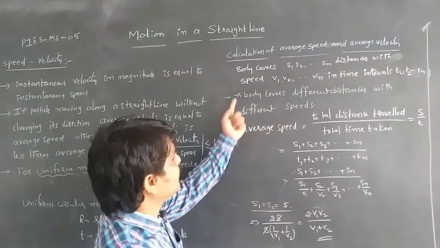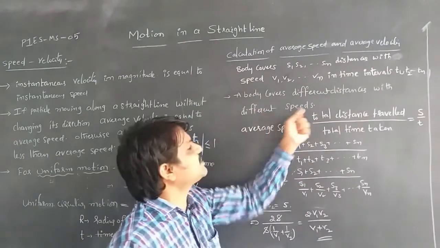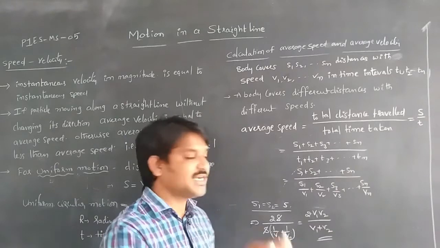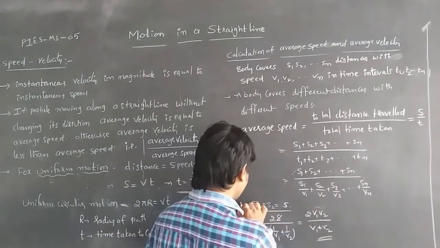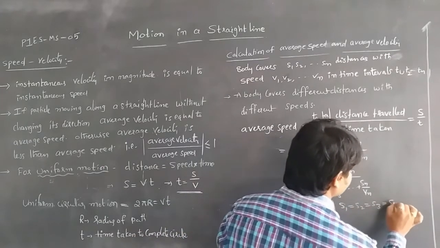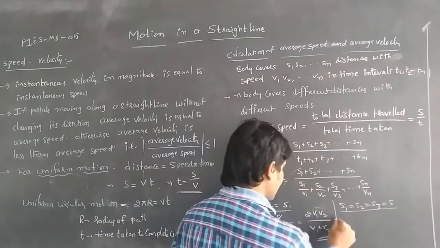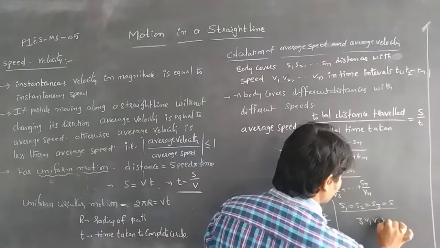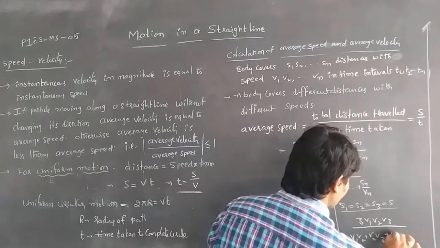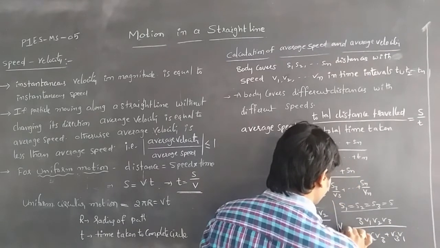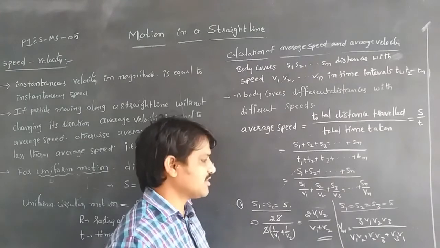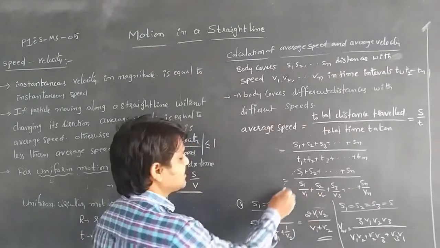If the body covers different distances with different speeds, we get 2V1V2 by V1 plus V2 for 2 displacements. In case of 3 displacements, if S1 is equal to S2 is equal to S3 is equal to S, then we get 3V1V2V3 by V1V2 plus V2V3 plus V3V1 as the average speed.